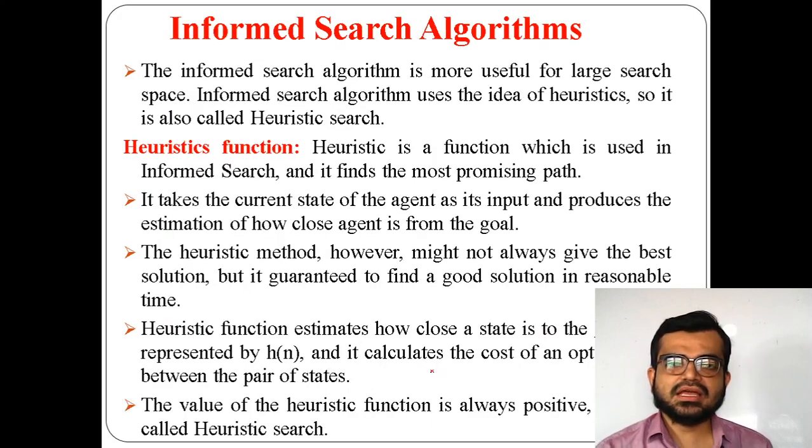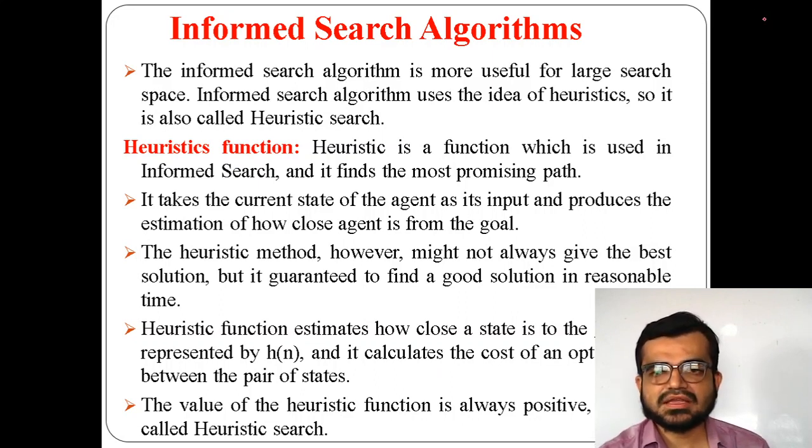So now we'll see about informed search in detail again. That's why generally informed search is used for large search spaces. What do you mean by large search space? Search space means the number of states is large, there can be no limit, or it can even be an infinite number of states. Such kinds of problems, where a huge number of states is required, are called large search space.